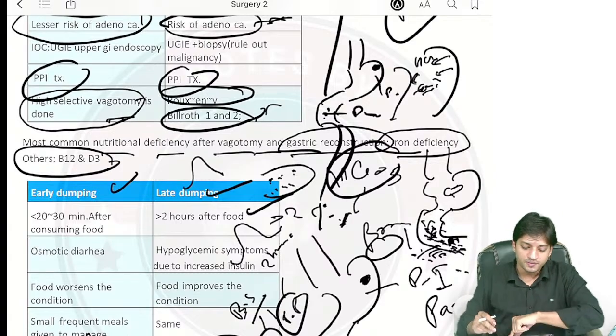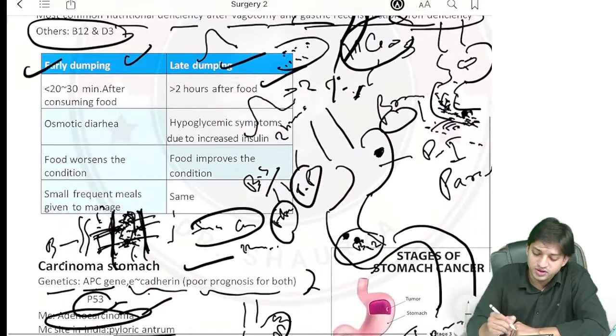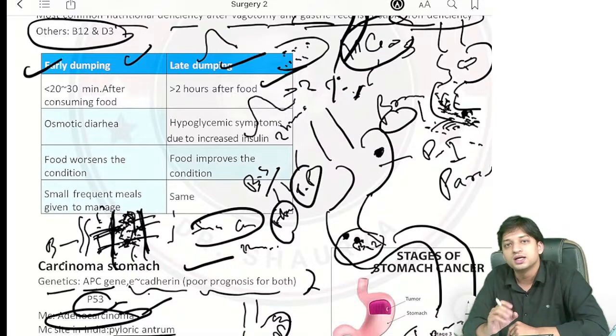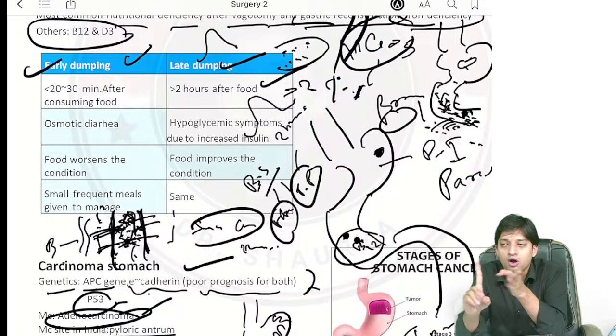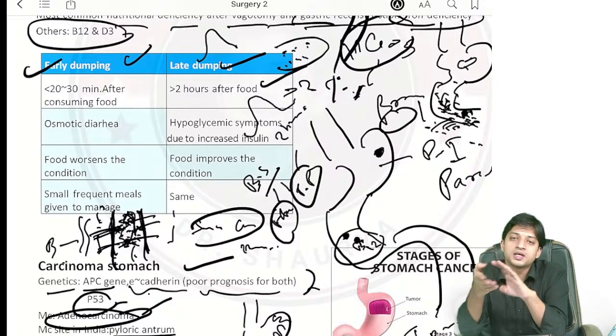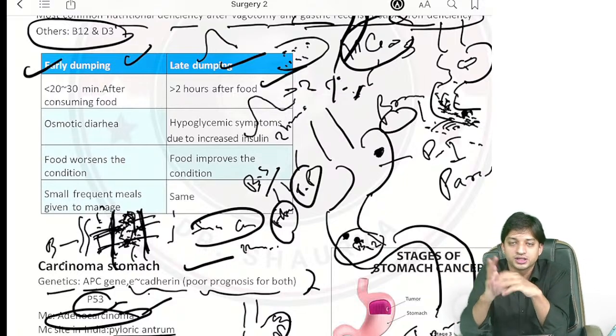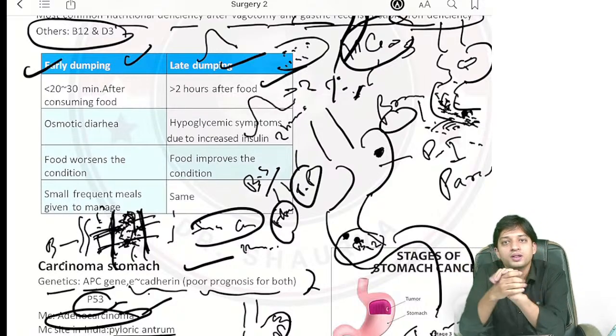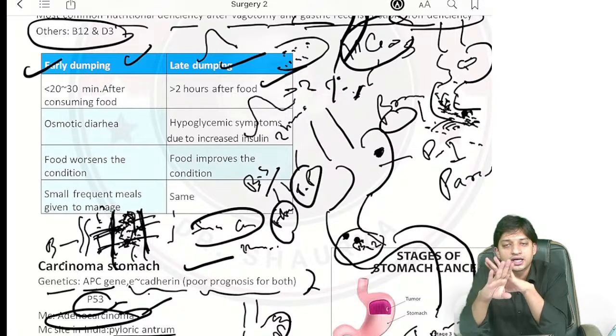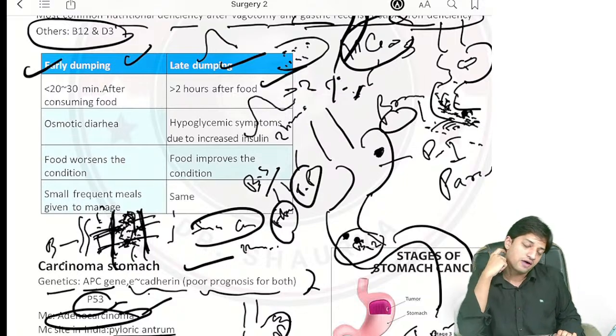For the B12. Now, coming here to dumping syndrome, you have early dumping and late dumping, right? So what is happening in early dumping and late dumping? See, suppose a patient was not taking oral food intake for a long time, he was on long-term parenteral nutrition, or suppose a patient with malnutrition comes to you, or a patient with gastric resection surgeries, right? In all these cases, long-term oral intake is prohibited, so the patient is not eating. He starts taking food after some time.